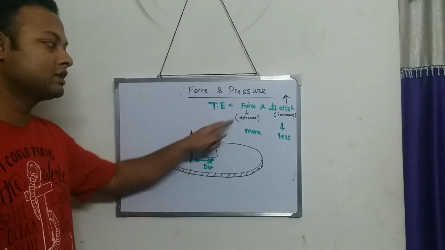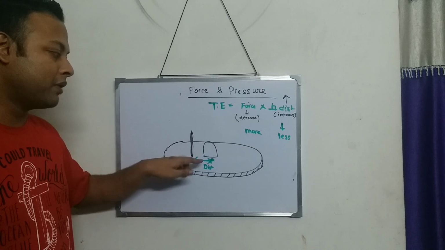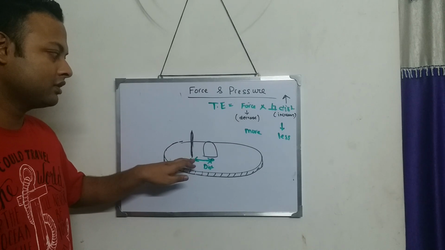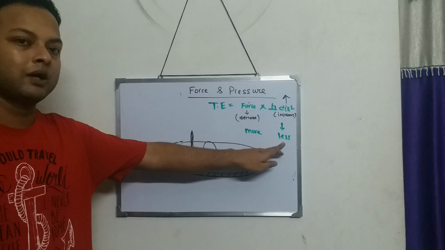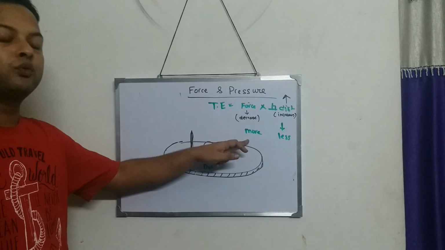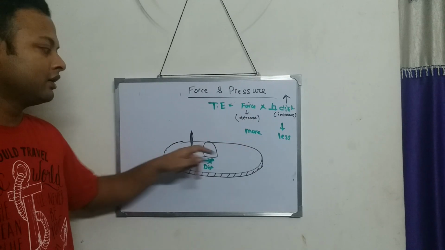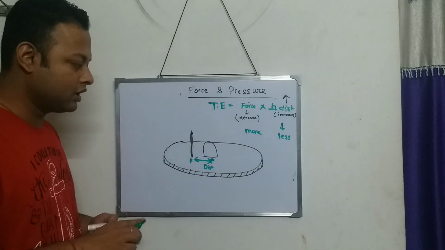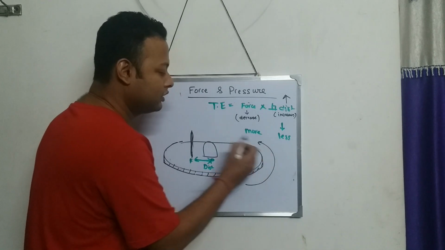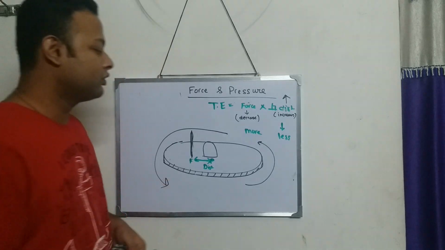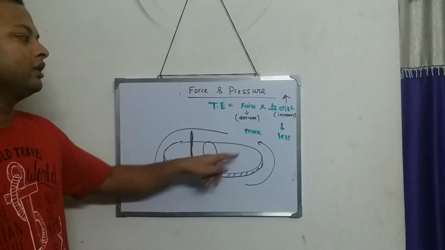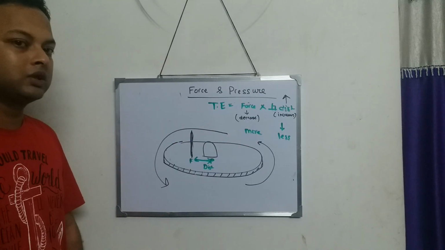So obviously if the stick is over here, the perpendicular distance becomes less, and the force which is applied to rotate the wheel completely becomes more, which we never want.